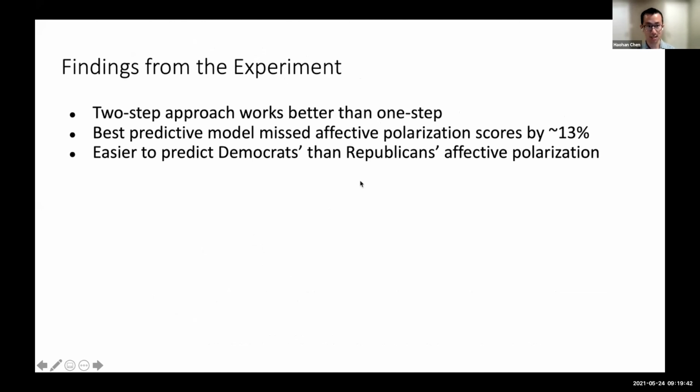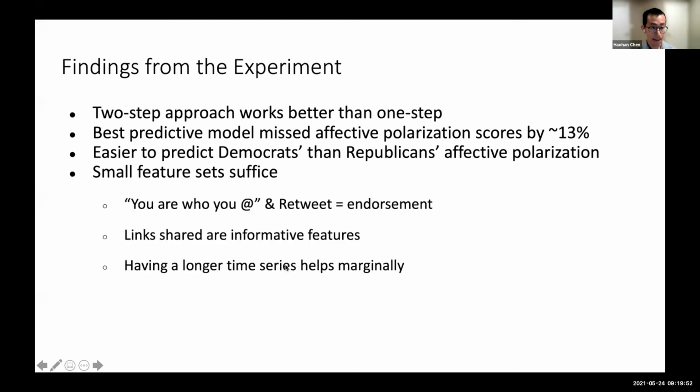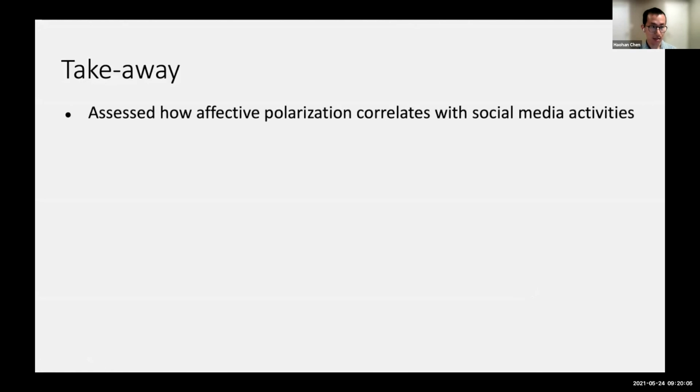We checked the data, and it's because Democrats are just much more vocal than Republicans in cyberspace. Also, a small set of features suffices. You can pretty much look at how people retweet and who people add to find their level of affective polarization. So, a few key takeaways.